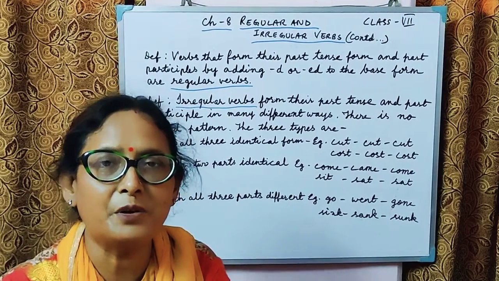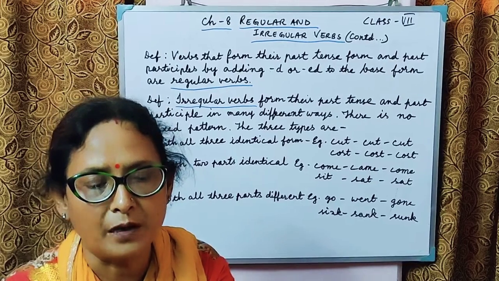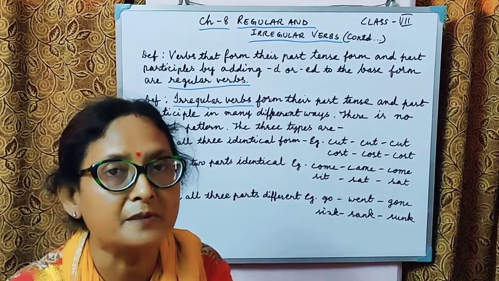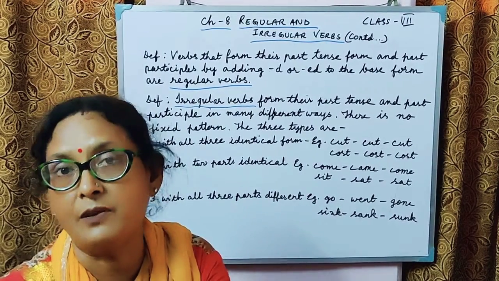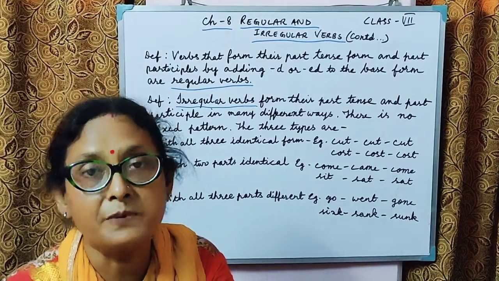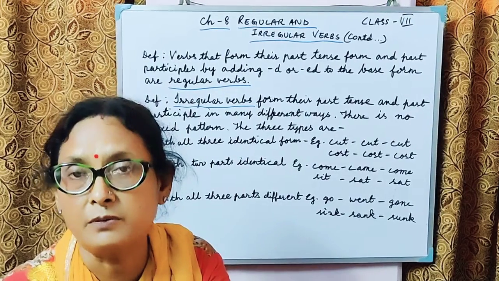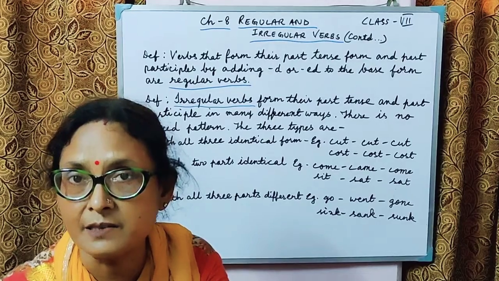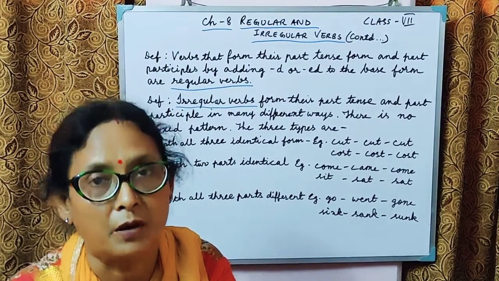Hello students, so in this grammar class we will be continuing with chapter 8. In the previous class we talked about the helping verbs and the main verbs, and the use of the helping verbs, and how some helping verbs, like the be form of the verb, have form of the verb and do form of the verb, also behave as a main verb in some sentences. So for today we will be studying about the regular and irregular verbs.